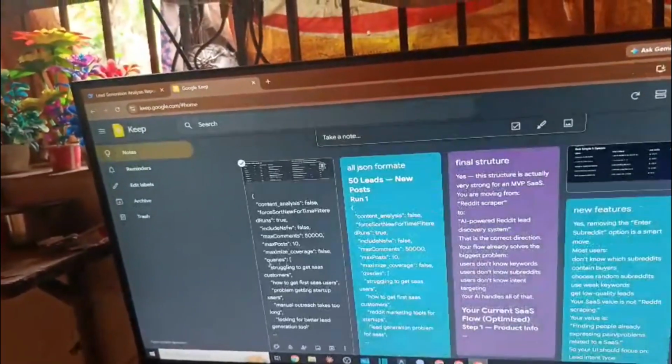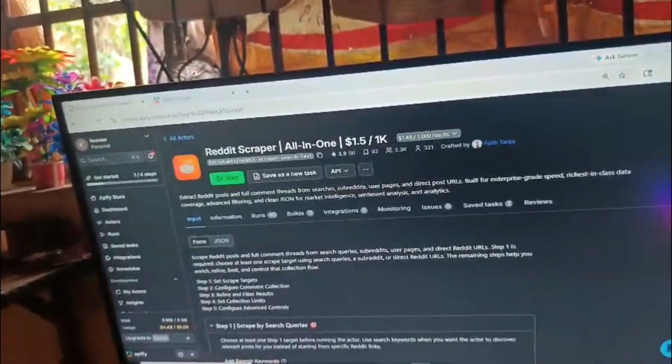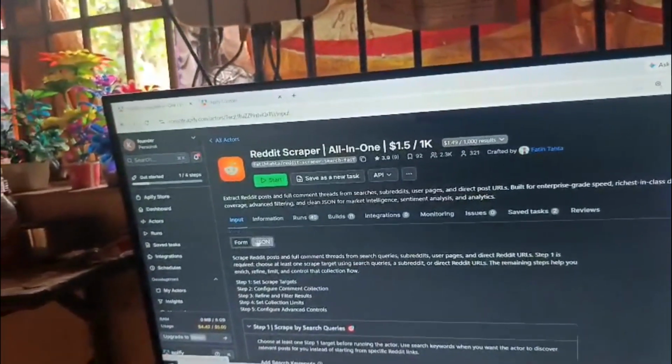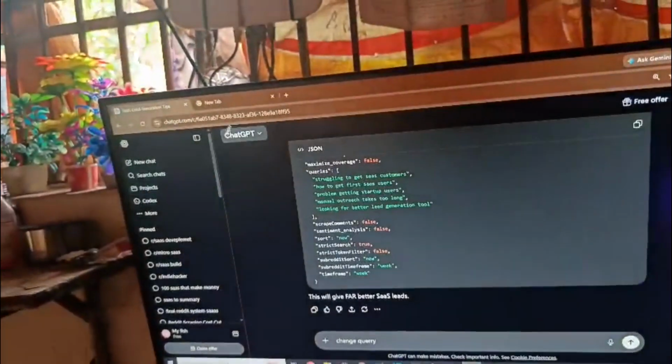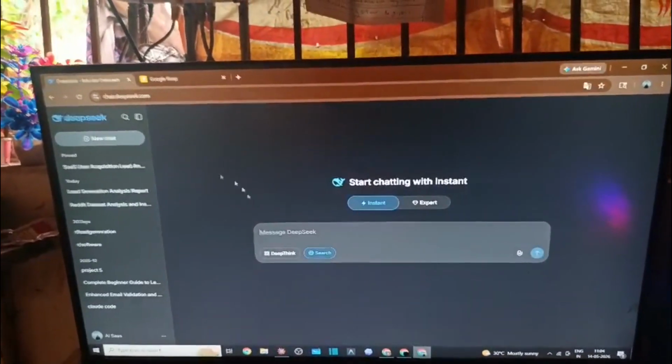So what I'm doing, I'm not building the SaaS first. I stopped that activity and am checking the scrapper only. You can see the JSON scrapper. I'm testing the scrapper and pasting the result in DeepSeek. I also pasted it in Claude, but its API cost is high and I do not have any paid plan. So of course I stopped and I'm using DeepSeek.